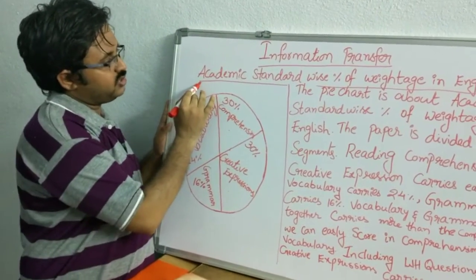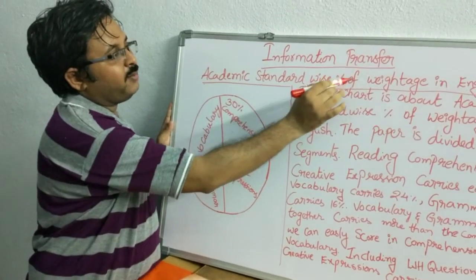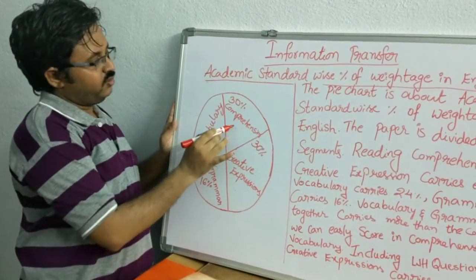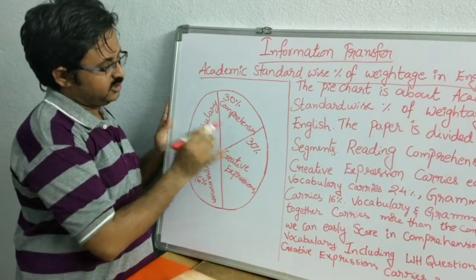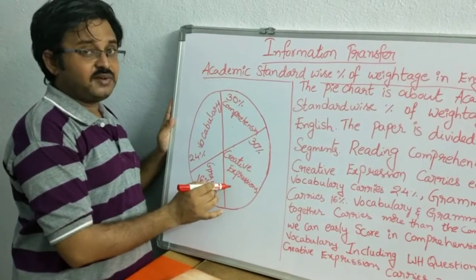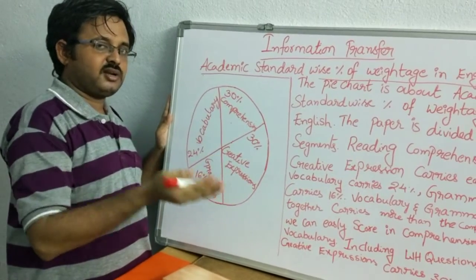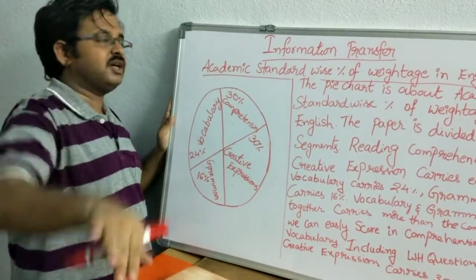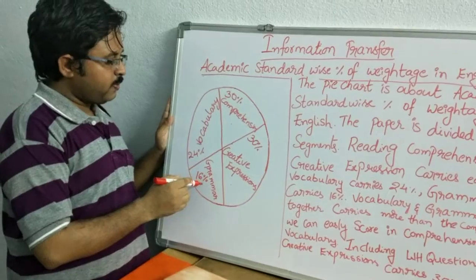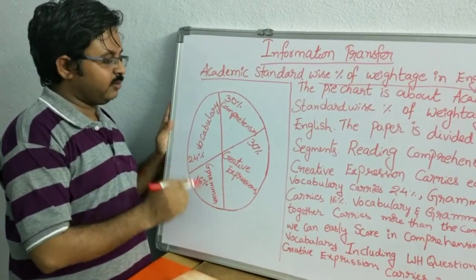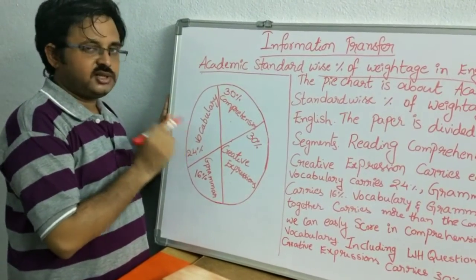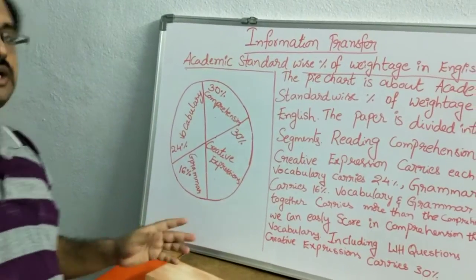The pie chart shows academic standard wise percentage weightage in English. First one, reading comprehension, 30%, 30 marks. Creative expressions: letter writing, diary entry, biographical sketch, information transfer. Now they added framing WH questions also in this. Next one, grammar 16%, 16 marks. Vocabulary 24%, 24 marks. So sir, how can we write this one?